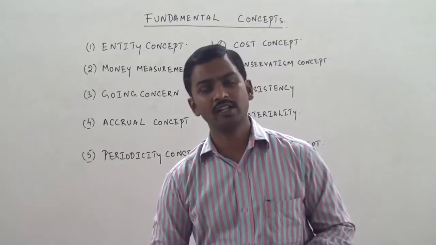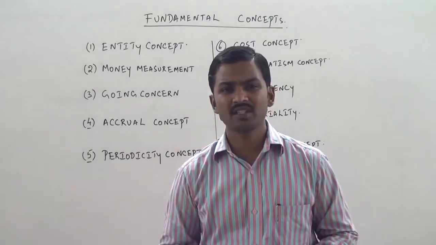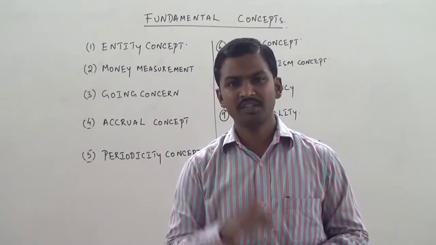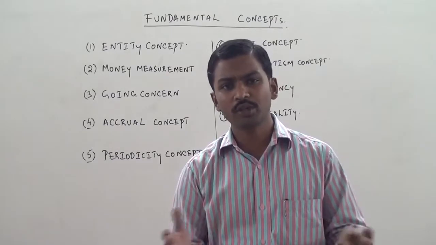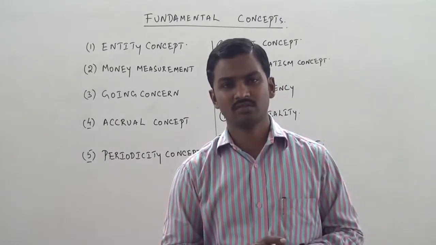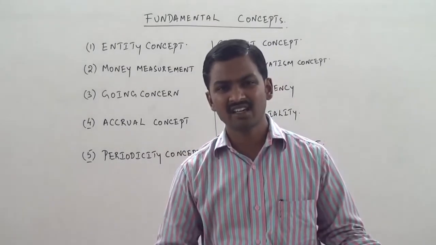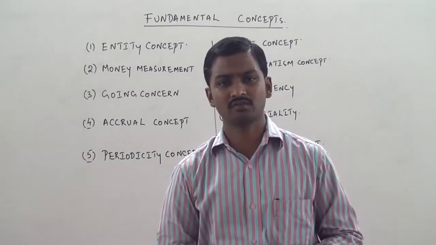See, I think you would have already learned joint venture accounts. Let us say a business has been started only for a period of 1 year. Within 1 year, the business will be closed down. So the total duration of the business is only 12 months. You know that after 12 months the business is going to close down. In such a case, there is no difference between a revenue expenditure and a capital expenditure.